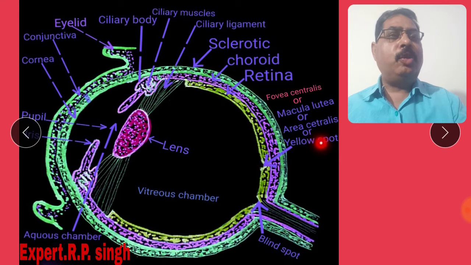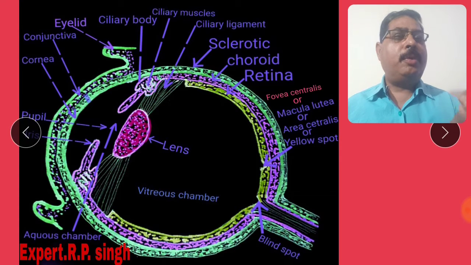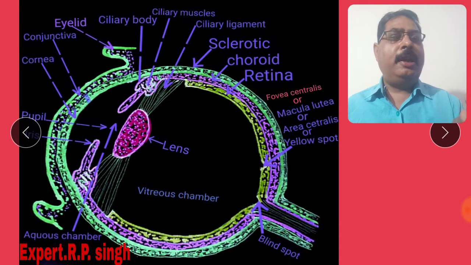This ridge is called the yellow spot. In the books only yellow spot is given, and other names are not present in the books. So I shall explain all the names of the eye spot. You understand and see: yellow spot, area centralis, macula lutea and fovea centralis. There are 4 names of the yellow spot. The function of the yellow spot I shall explain in detail after that, but at present the second ridge is called the blind